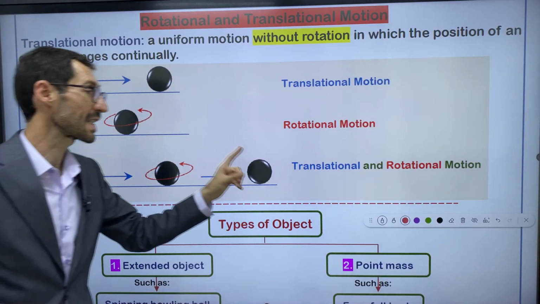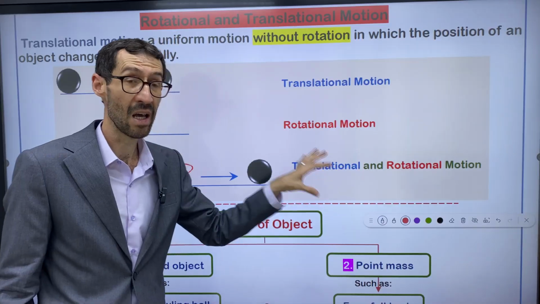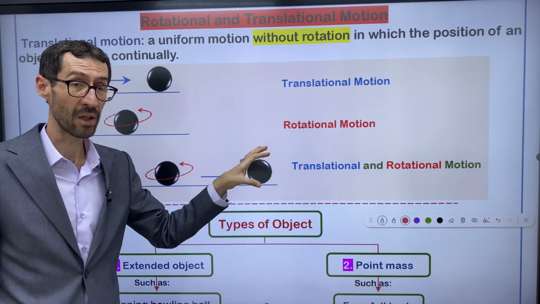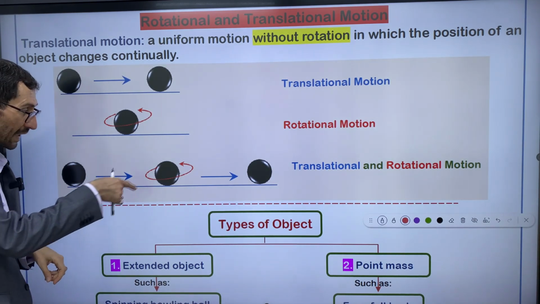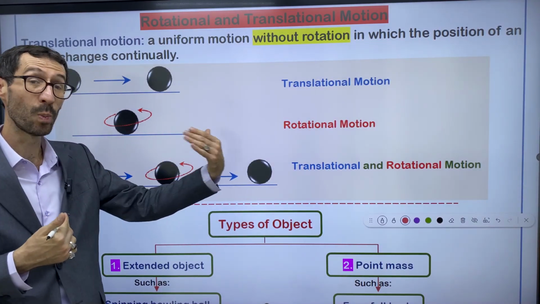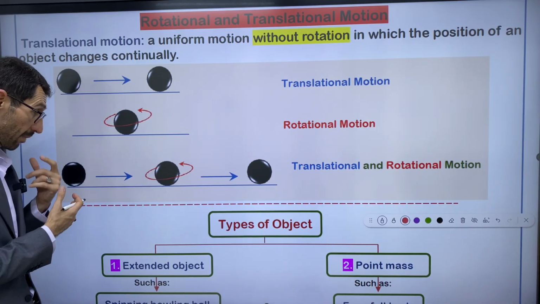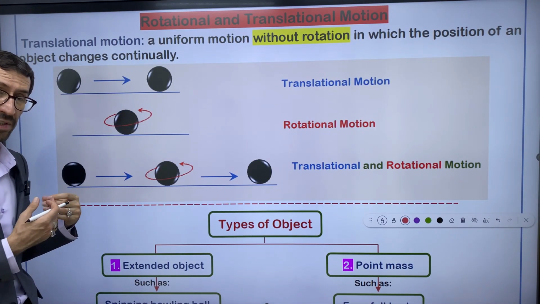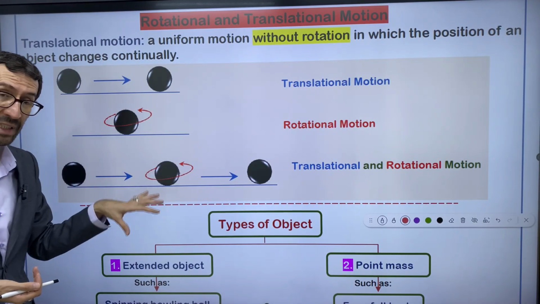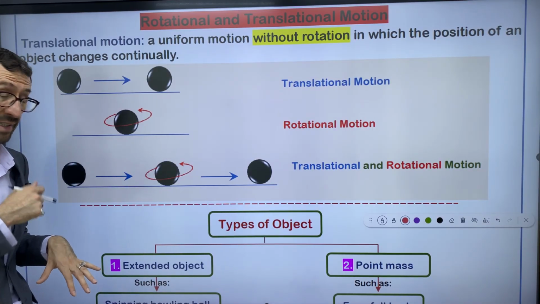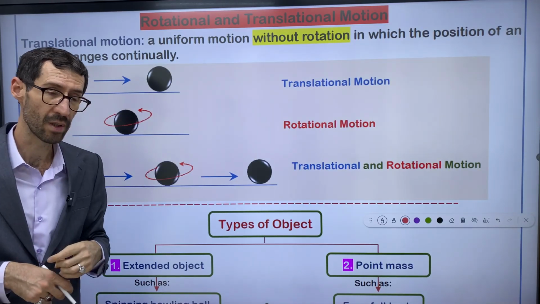The third one, translational and rotational motion, is a combination of translational and rotational motion. Like what? Like a bowling ball that rotates and advances to a new position, right? It slides across the table, across a surface. It slides, it slips, and simultaneously it rotates about itself. That's why it's an example of translational and rotational motion.